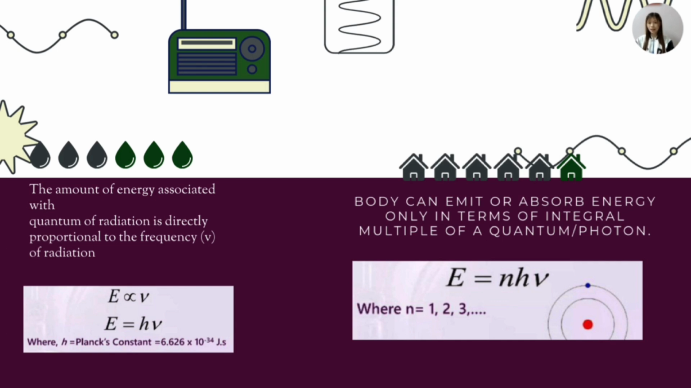We can see that h represents the Planck constant. A body can emit or absorb energy only in integer multiples of a quantum or photon. We can see that n represents the integer, which is 1, 2, 3, 4, 5, and so on.